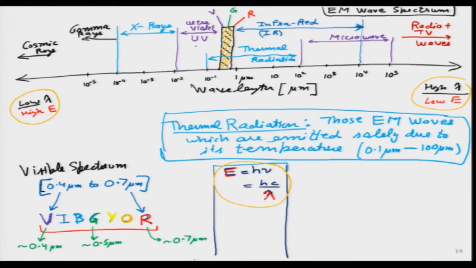And at low wavelength, we have ultraviolet, then X-rays, then gamma rays, and then very high energy cosmic rays. So, over here in this radiative heat transfer course, our focus is mainly on thermal radiation, and this we have defined last time, that those electromagnetic waves which are emitted solely due to any body's temperature.